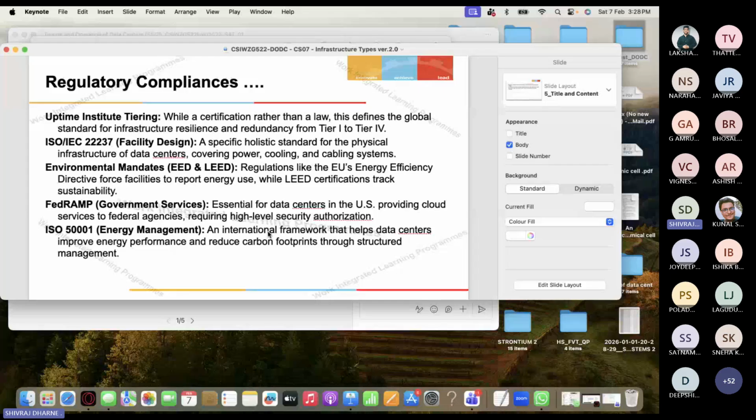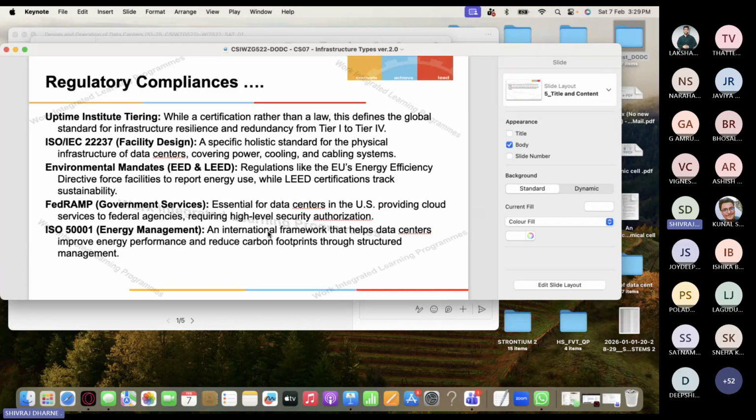Okay, so let's say for example, government services. There is FedRAMP. What is it? Basically it is essential for data centers in the US providing cloud services to federal agencies requiring high level security authorizations. Okay, ISO 50001 for energy management. This is the international framework that helps data centers improve energy performance and reduce the carbon footprint through structured management. So these are all regulatory compliances. Please remember that data center design and operation is one part, but compliance, making sure that you follow some standards, is very, very important.